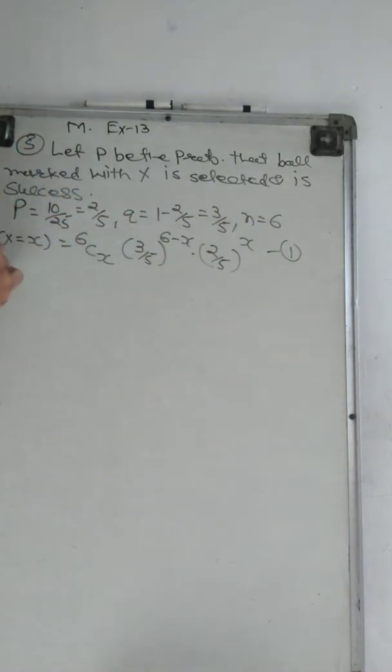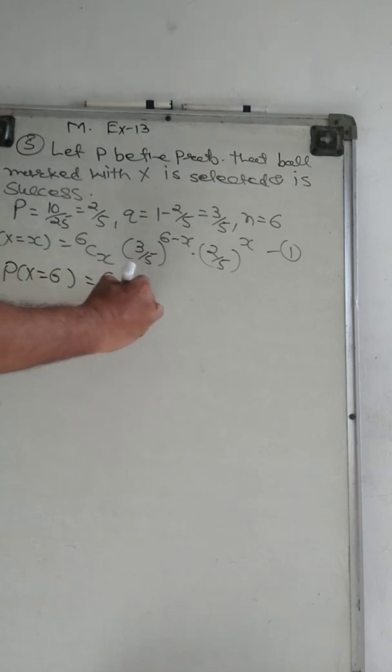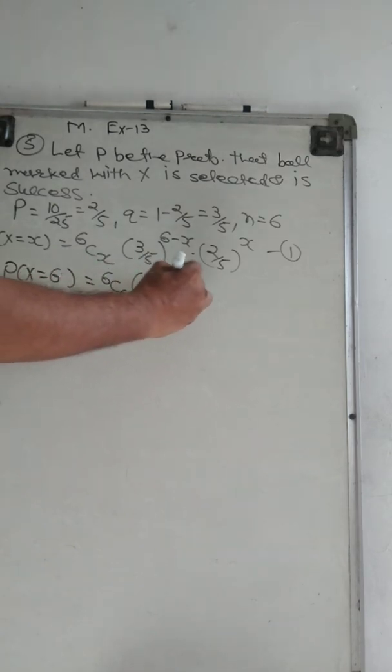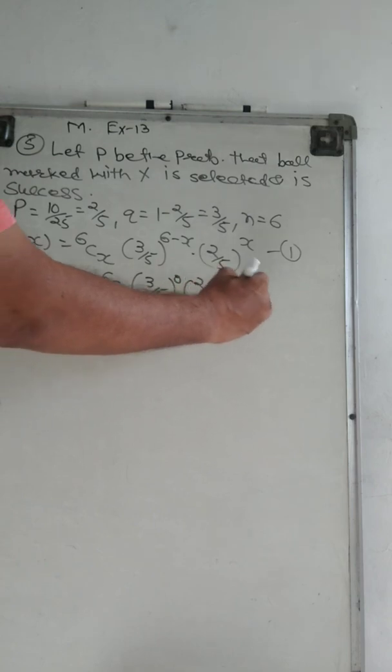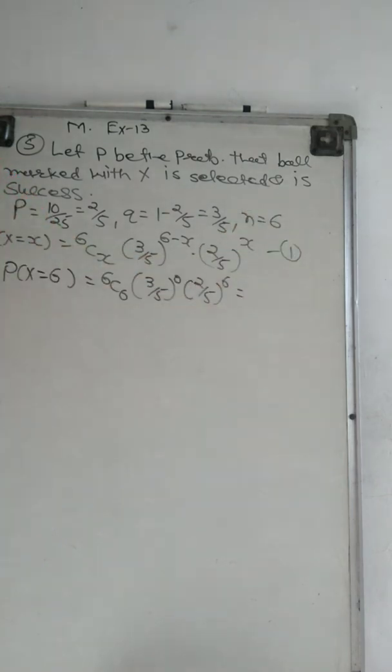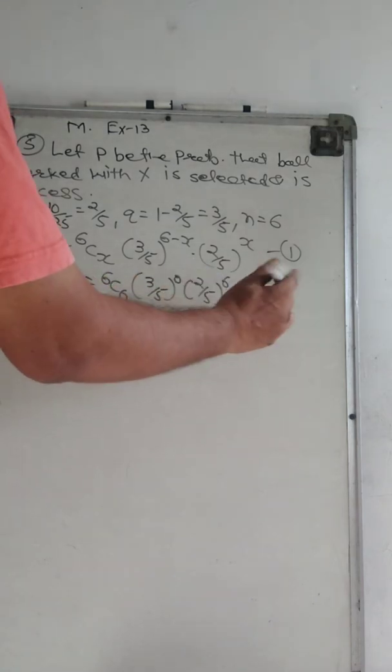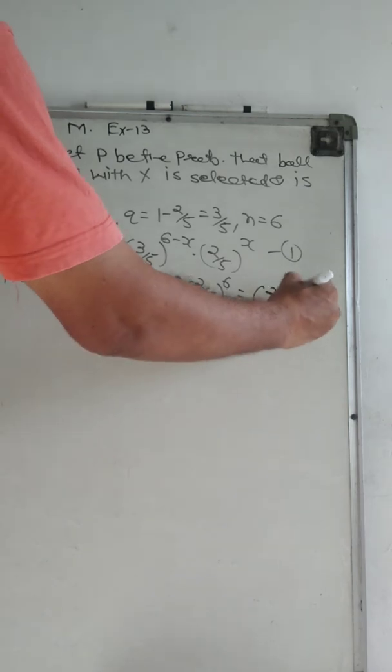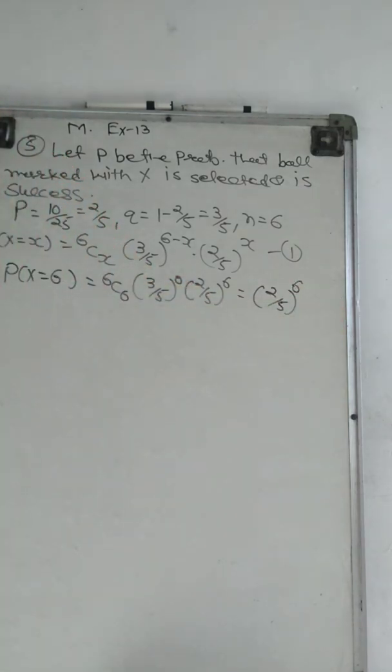Now here the first question is to find the probability that all will bear the mark X, meaning all the balls with mark X are selected. So here P(X equal to 6). Directly we put 6C6, 3 by 5 raised to 0 and 2 by 5 raised to 6. So it is 2 by 5 raised to 6. This is our answer. We don't need any simplification here.